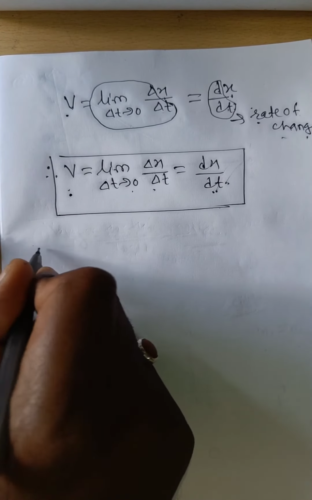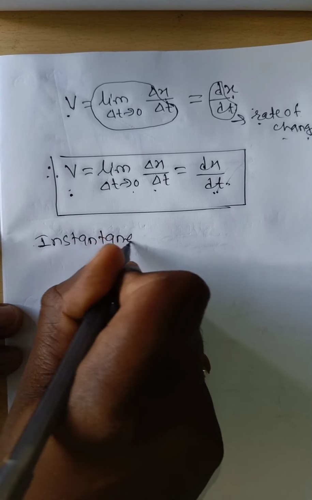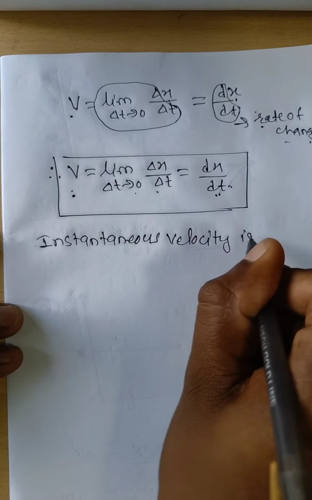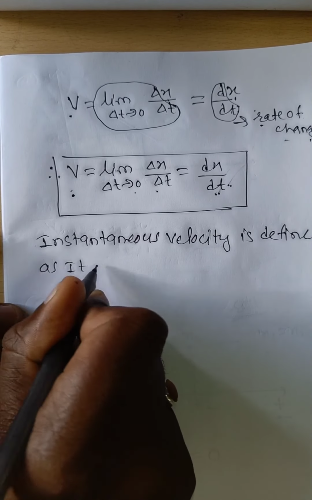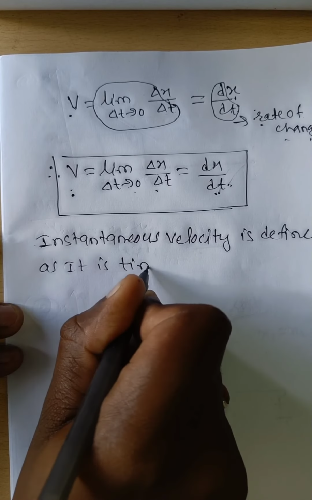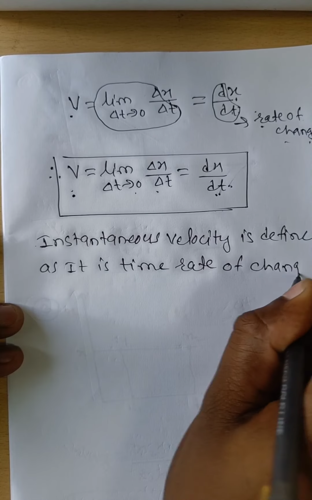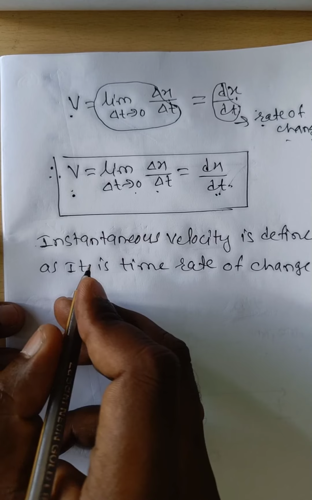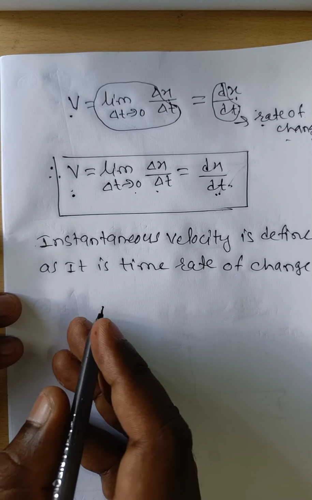Instantaneous velocity is defined as the time rate of change of displacement.